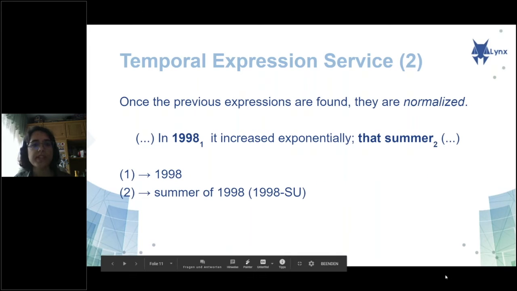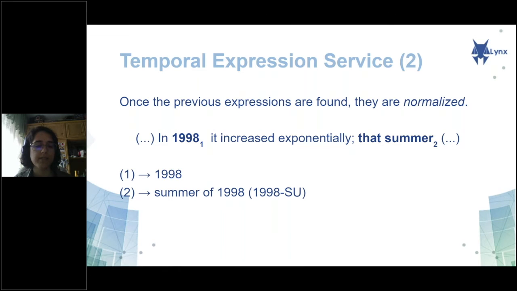Once we detect these expressions, we do what we call normalization. This gives a standard value to each of these expressions. For instance, in this sentence, "In 1998, it increased exponentially, and that summer something happens." The first expression is straightforward, it's a year, so the standard value is 1998. But for the second one, "that summer," from this excerpt we can derive that it's the season of summer.